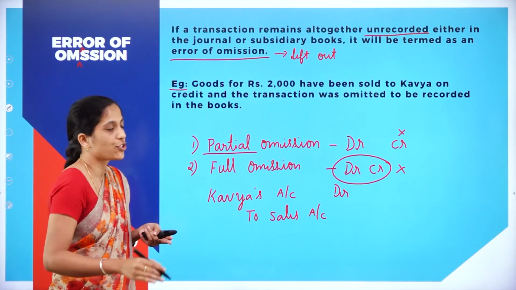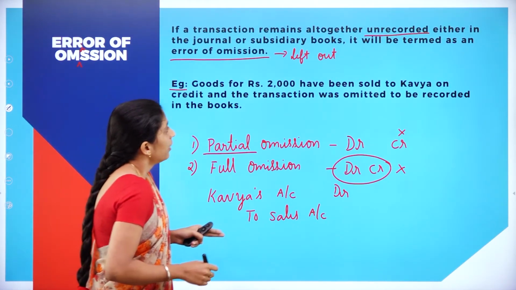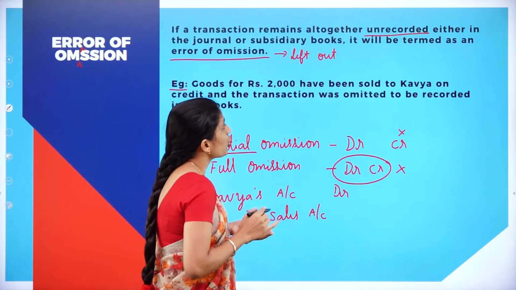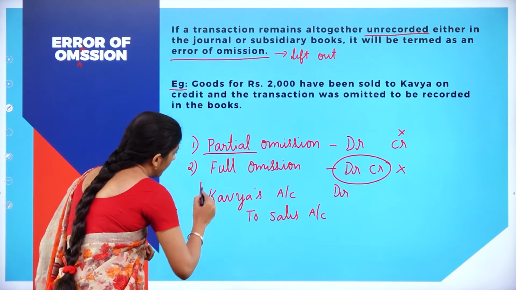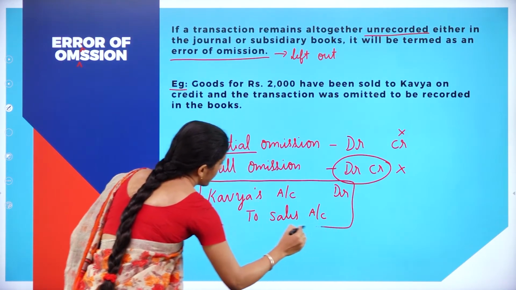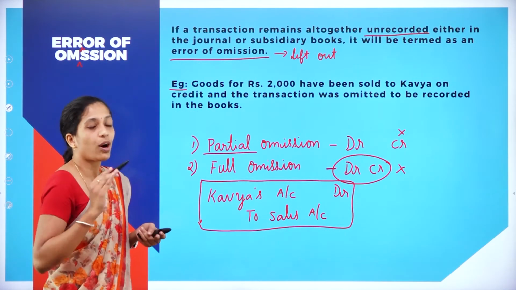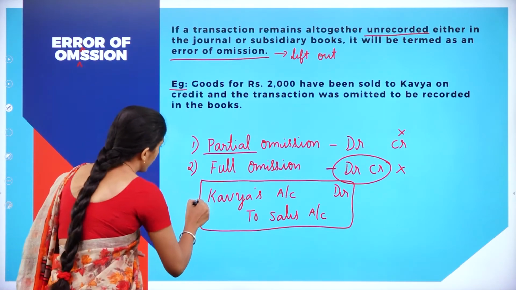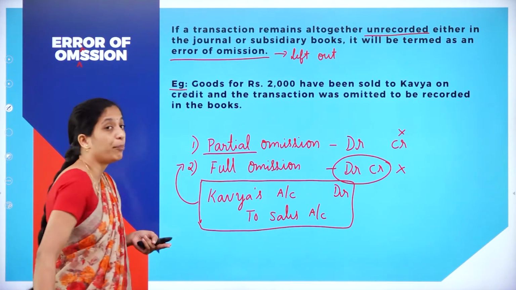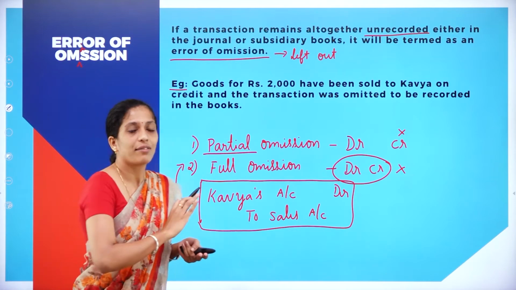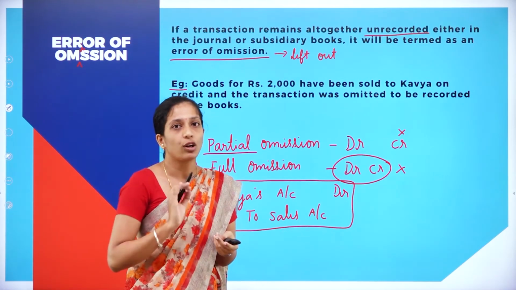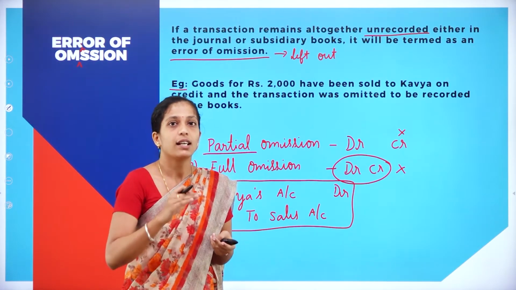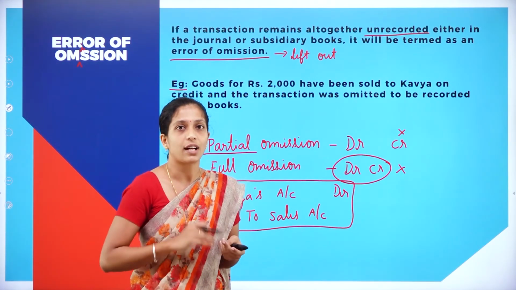So this is your journal entry on credit, and the transaction was omitted to be recorded in the book. So what type of omission is it? It is full or complete omission, because they have not recorded the transaction at all.